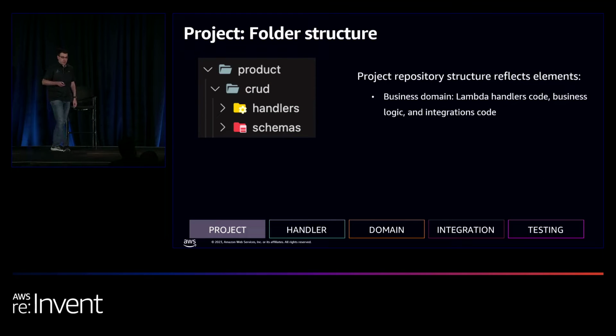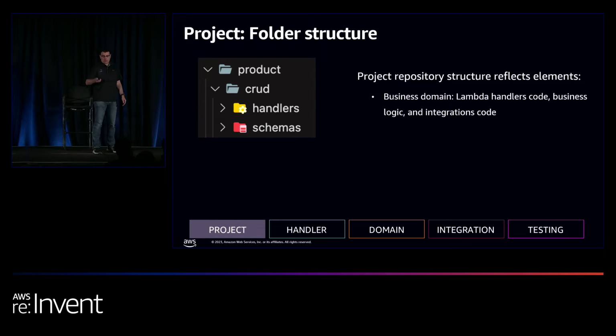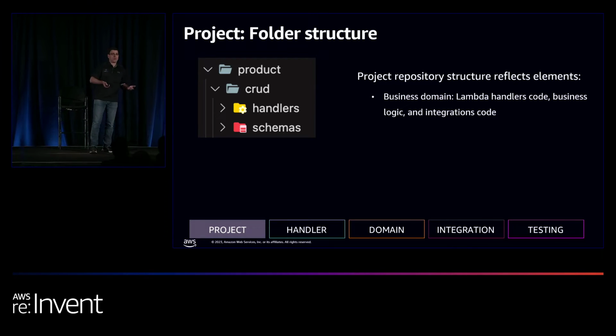Okay, so first of all, we're going to have a product folder. That's basically the folder that's going to hold our business domain code. Product is the name of our service. We're going to have a subfolder, CRUD, for the domain, our CRUD API. And then we're going to have the handlers for the business domain code and schemas.